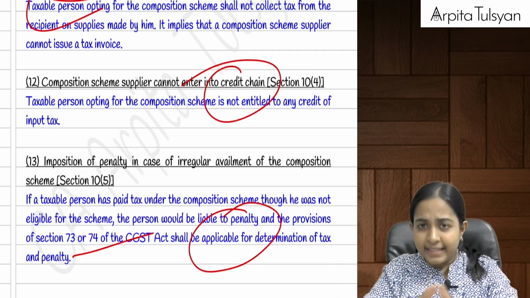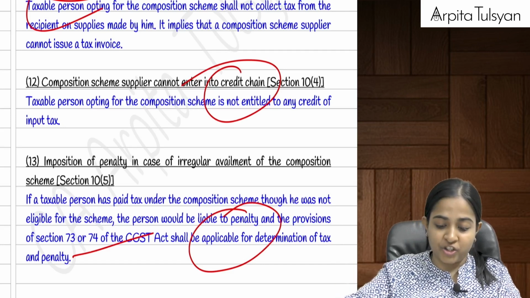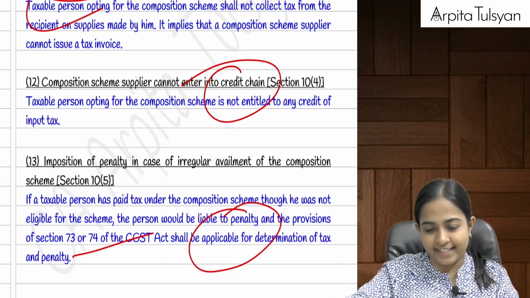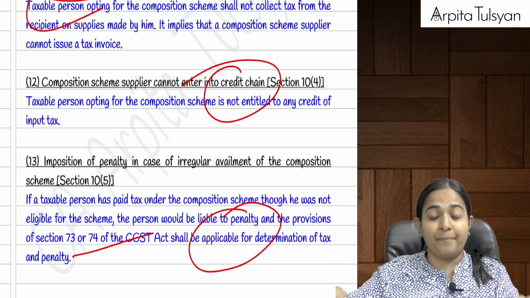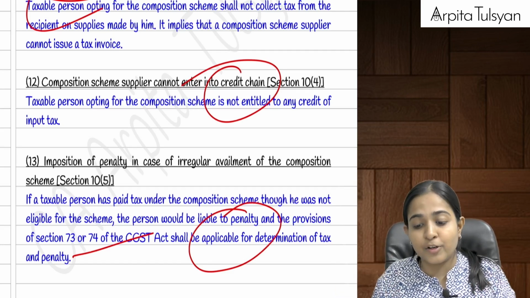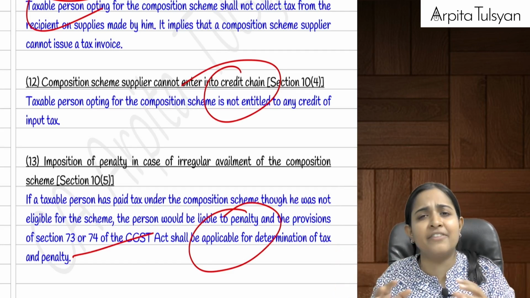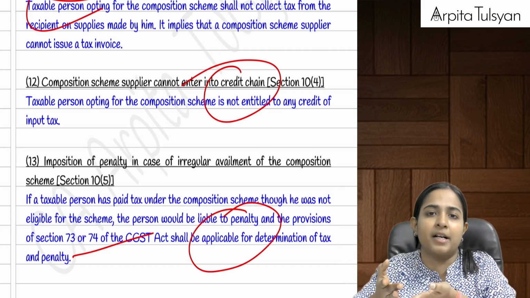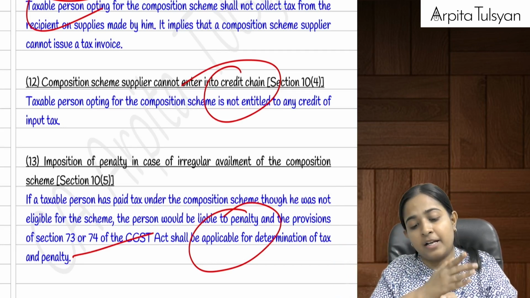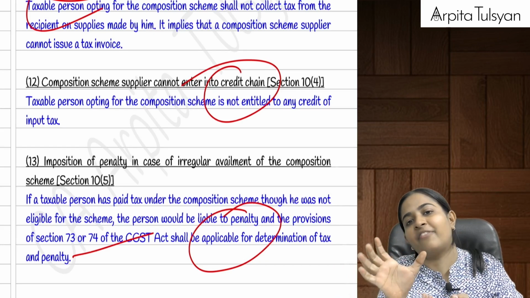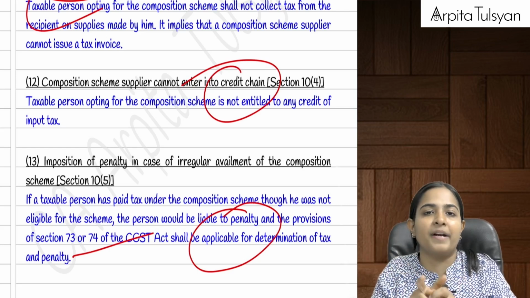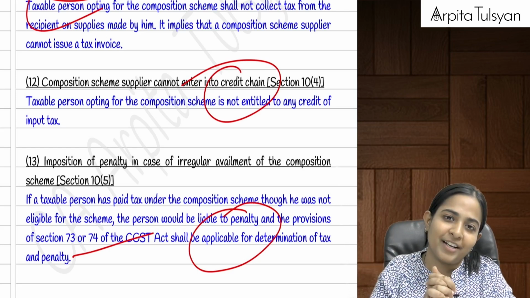Okay, so this was all about your charge of GST chapter. Whenever you're studying, if you feel the chapter was a lengthy one, please make sure that you cut it into parts. First part, the basic part. Second part, reverse charge mechanism, one entire thing. Next part, e-commerce operator. And the last part is composition levy.